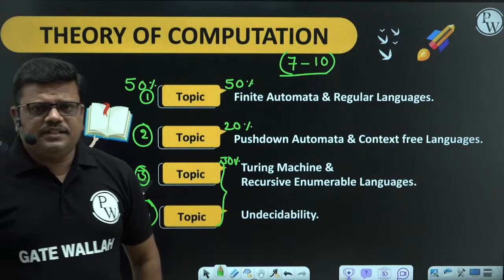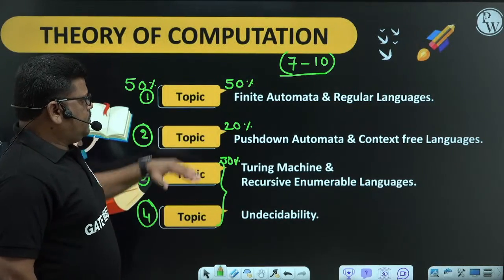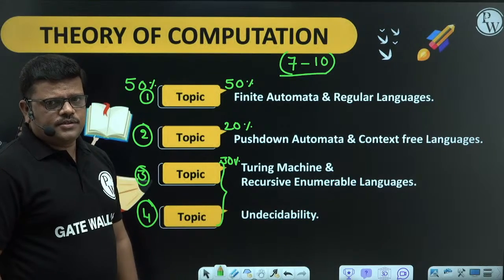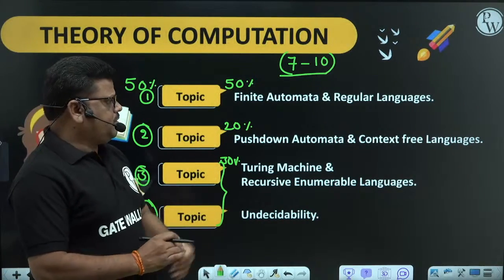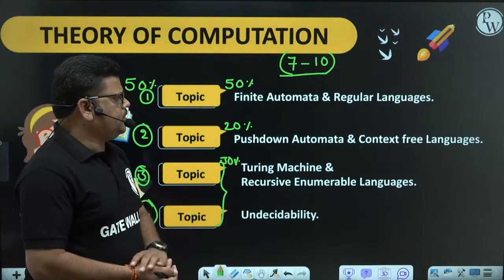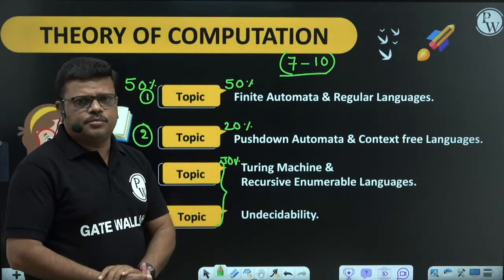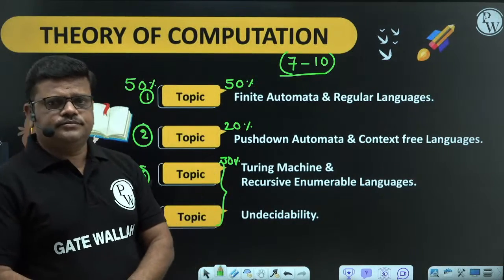Whenever you are studying theory of computation, study the first topic carefully and properly, because the first topic is very important. We are going to get a good number of questions from the first topic, and all these concepts are interrelated. So if you know the finite automata concepts properly, understanding pushdown automata and Turing machines also becomes very easy.